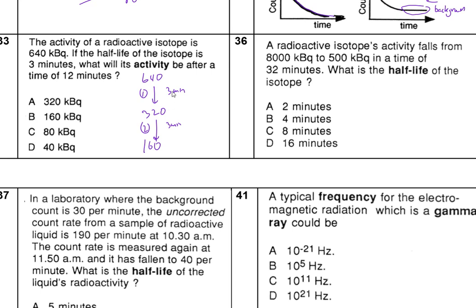Okay, after another half-life, another 3 minutes, to 80. After another half-life, the fourth half-life, 3 minutes, and then to 40.